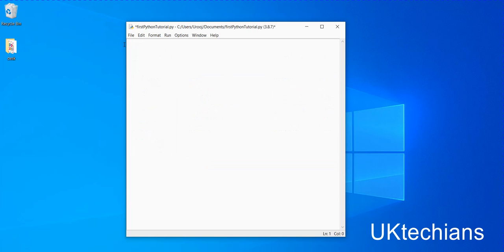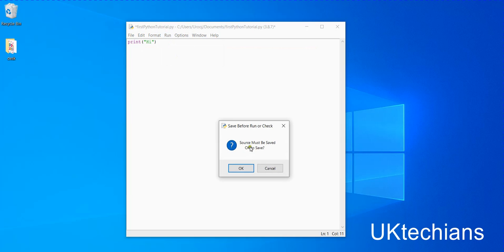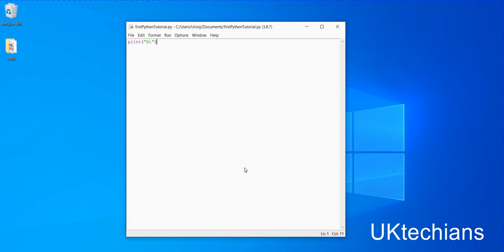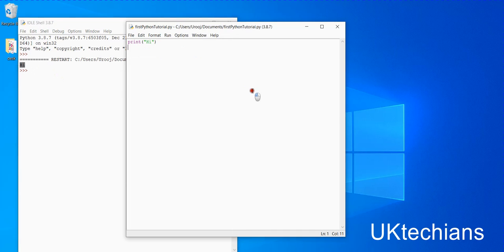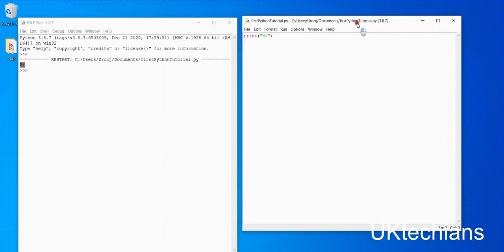Let me show you. Type print, open bracket, open quotation, say hi, close quotation, close bracket, and then press F5 or use Run Module. After Run Module, it will say source must be saved. So let's save this, and this will print hi. It's the easiest language ever.